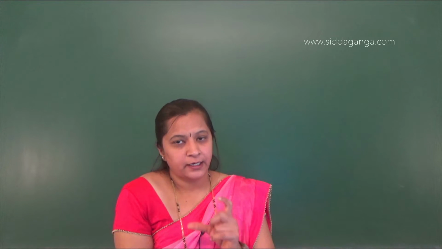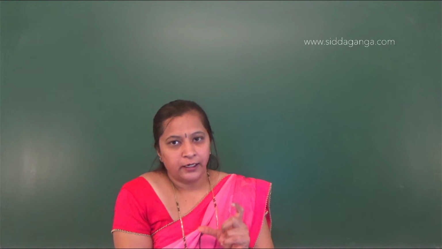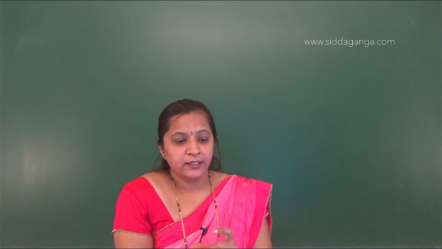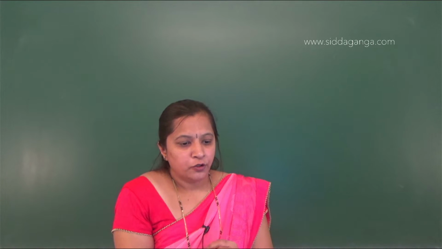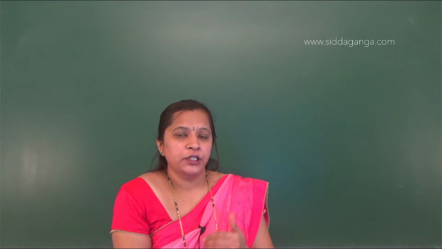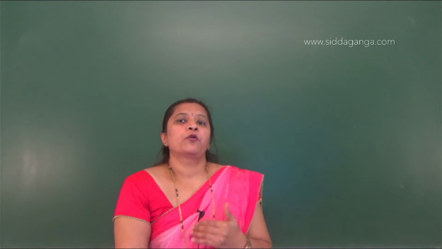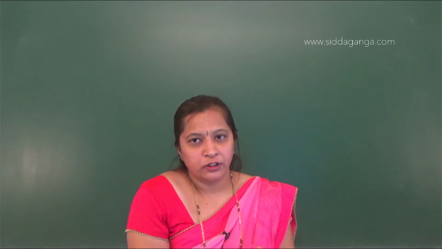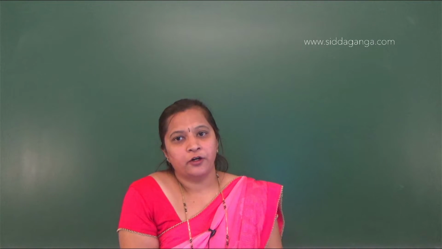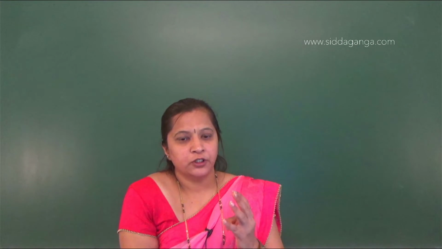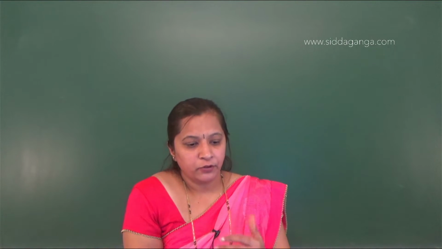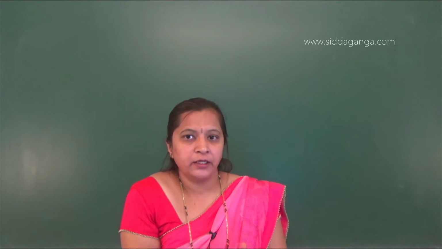So an embryo sac is an important thing in the ovule and it represents the female gametophyte. It is a 7-celled 8 nucleate stage. This embryo sac is developed from a megaspore, which is formed by the megaspore mother cell through meiosis. The megaspore mother cell undergoes meiosis and produces 4 megaspores. Out of 4 megaspores, only one functional megaspore will give rise to the embryo sac. The remaining 3 will degenerate.